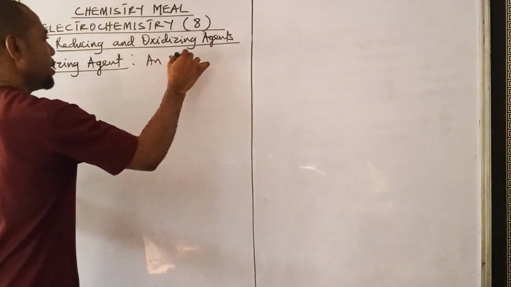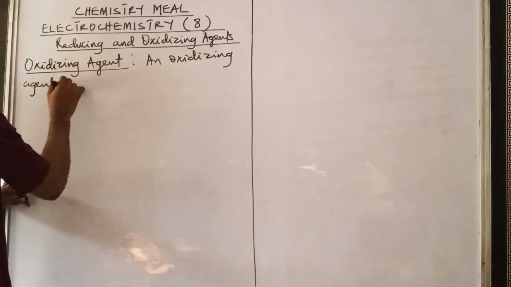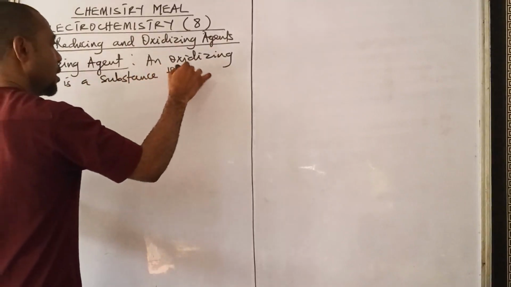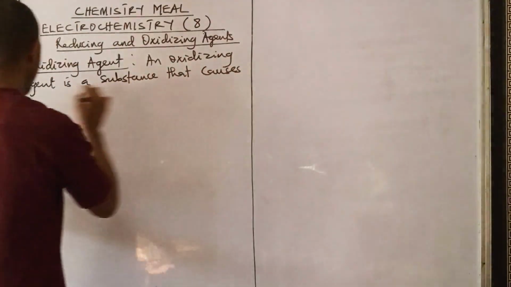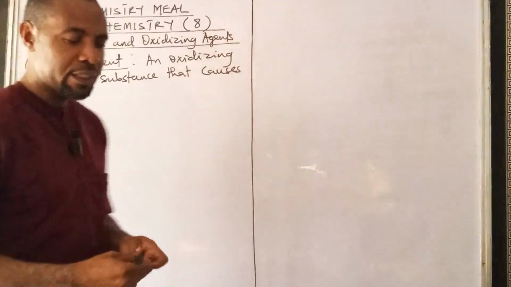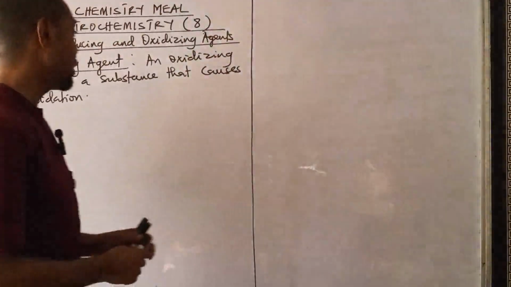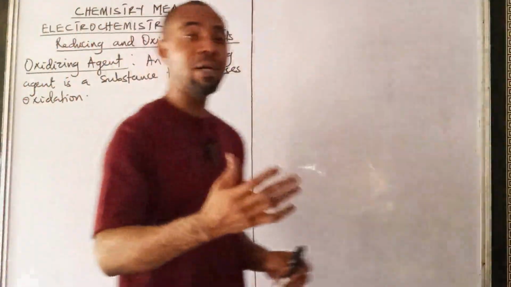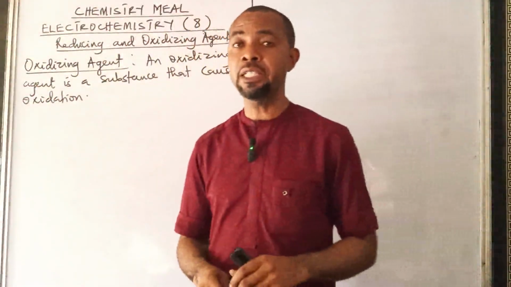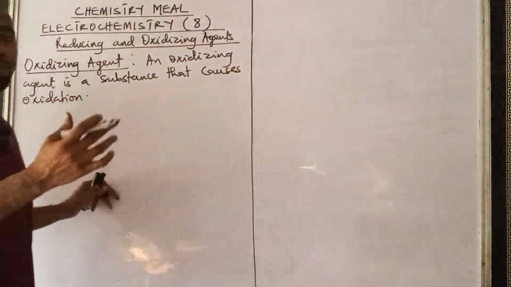An oxidizing agent is a substance that causes what? Oxidation. Any substance that will make oxidation occur, that substance is called what? An oxidizing agent. So any substance that will bring about oxidation of other substances, that substance is what? An oxidizing what? Agent. So an oxidizing agent will oxidize other substances and become what?